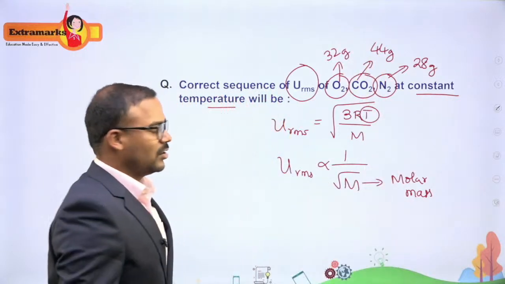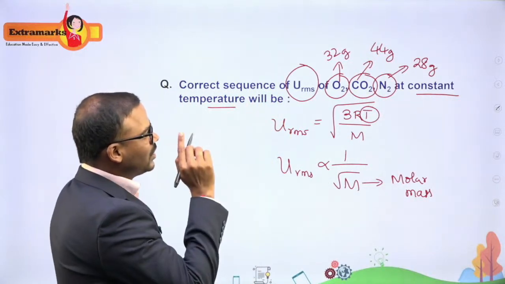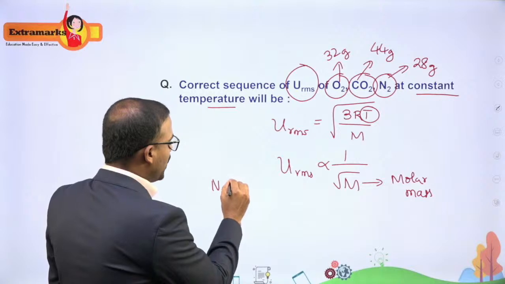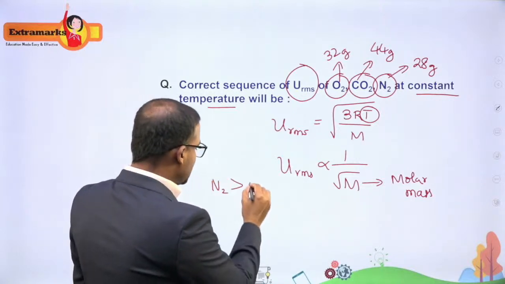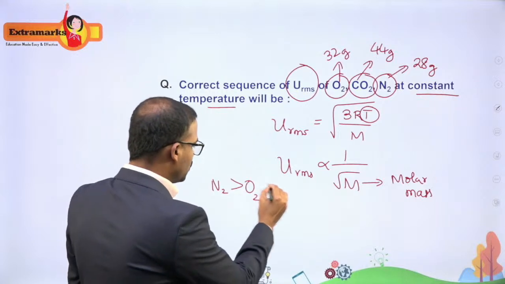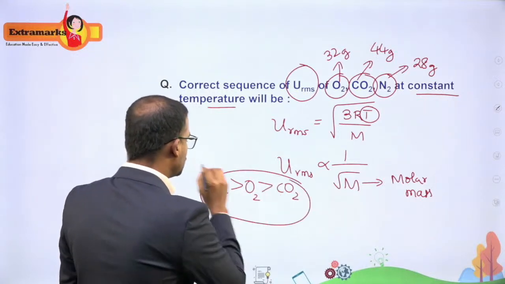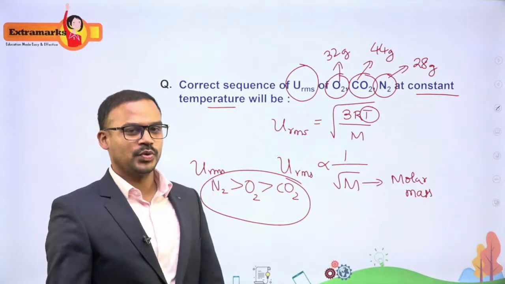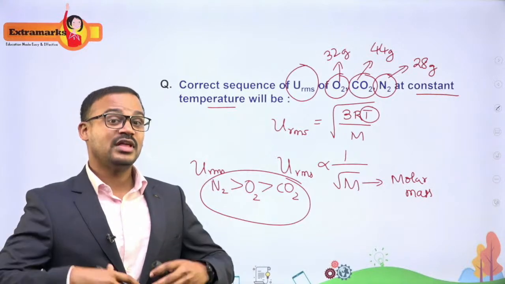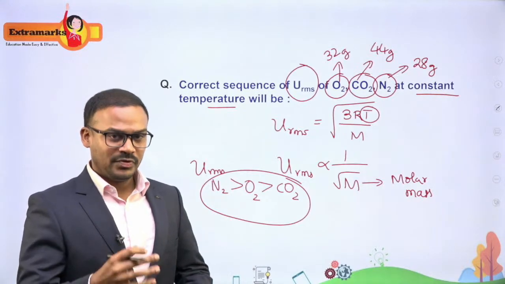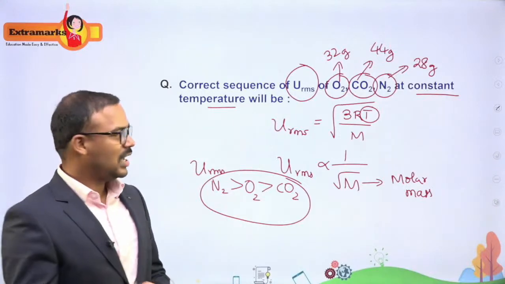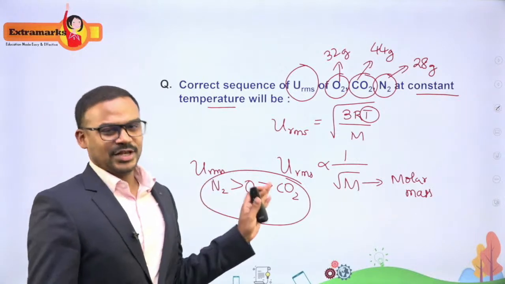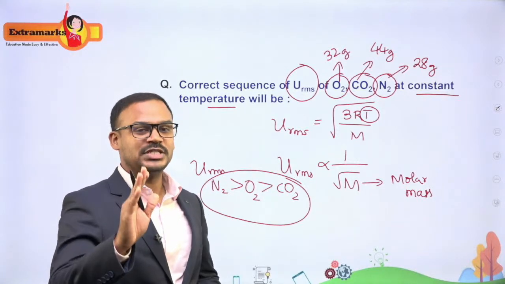So what do you say about their velocities? I would say that the lighter one will have the highest one. It means nitrogen will have the highest speed, and next it will be oxygen, which will be the next highest, and the last one will be CO2, which is the heaviest of all. So this is the URMS in the case of these 3 molecules, nitrogen, oxygen and CO2. It is a very simple concept. At constant temperature, the heavier one will have the lower speed and the lighter one will have the higher speed. That is, nitrogen being lighter among the 3 has higher RMS speed. Okay, so that is a very easy question, I would say, from physical chemistry and from the chapter states of matter.